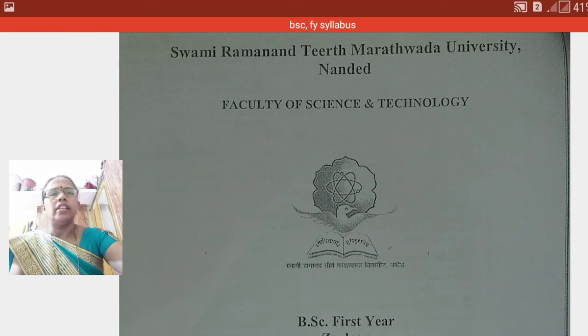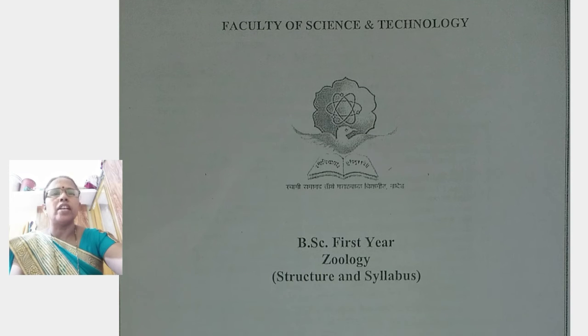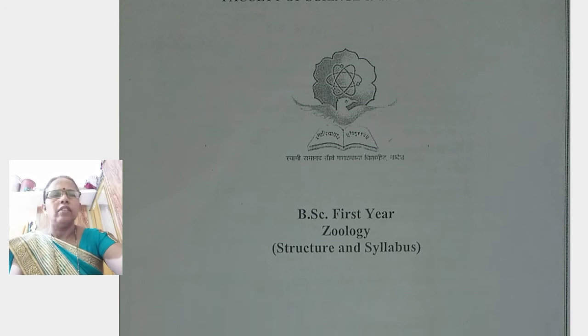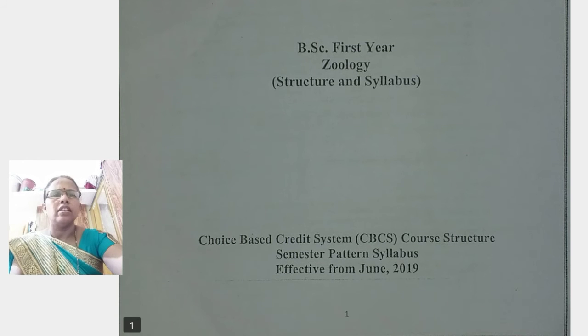Yes, as related to Swami Ramatirtha Marathwada University Nanded, that is the Faculty of Science and Technology, BSc first year structure and syllabus. It is based on the CBCS pattern. The semester pattern syllabus is effective from June 2019.